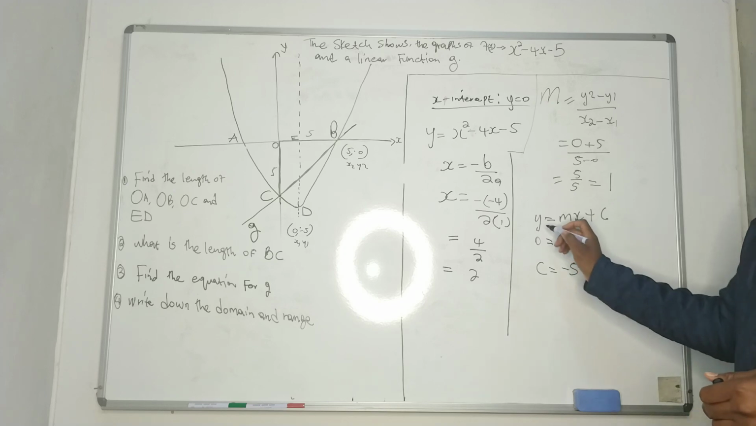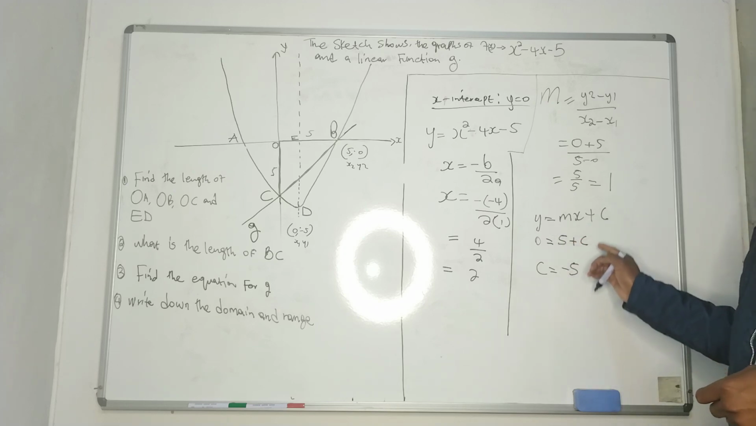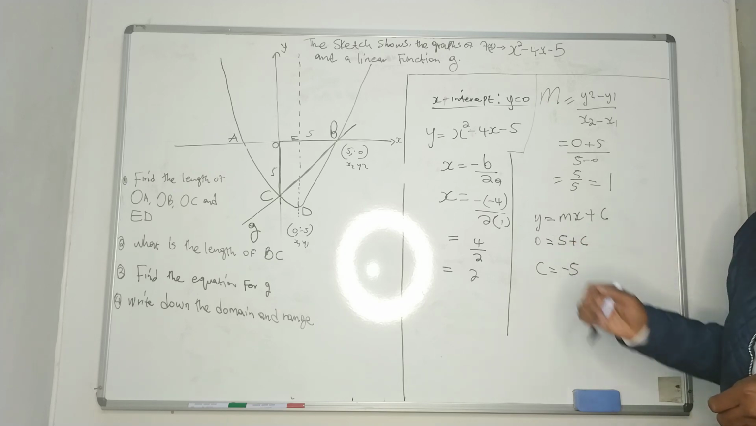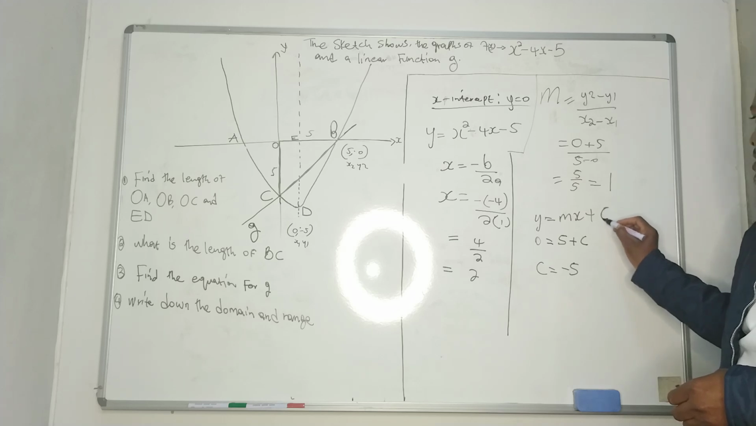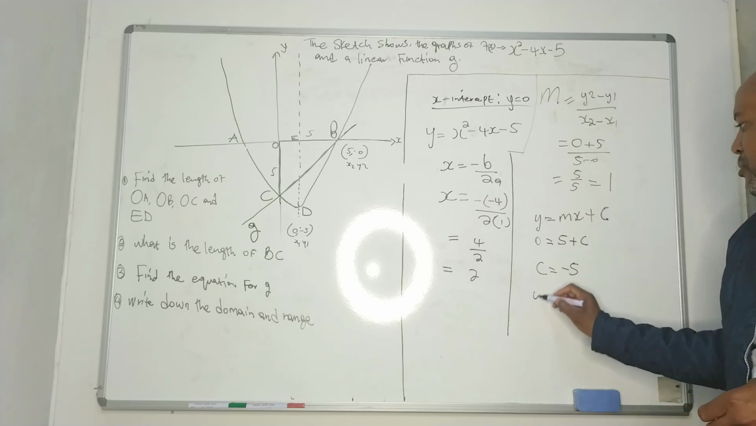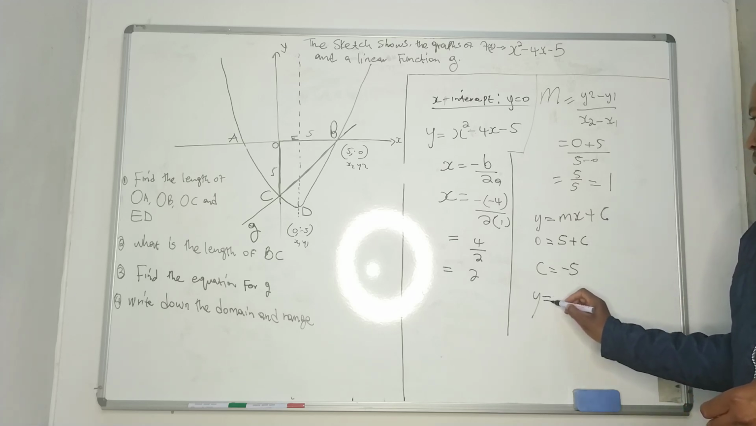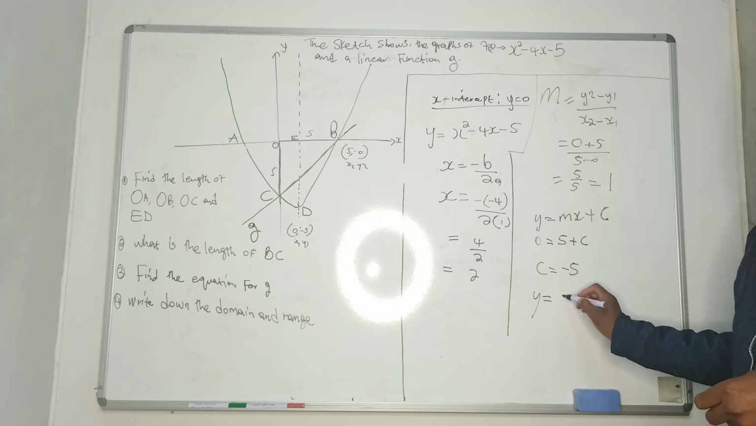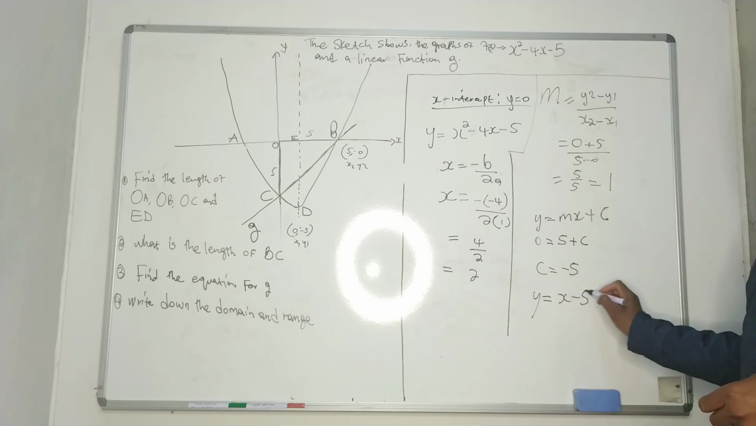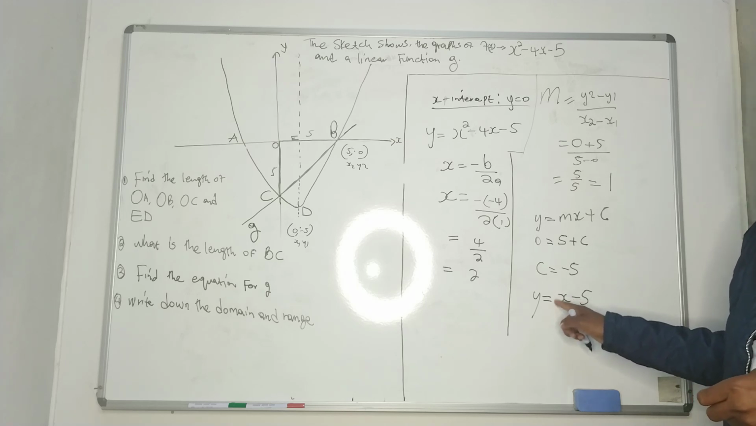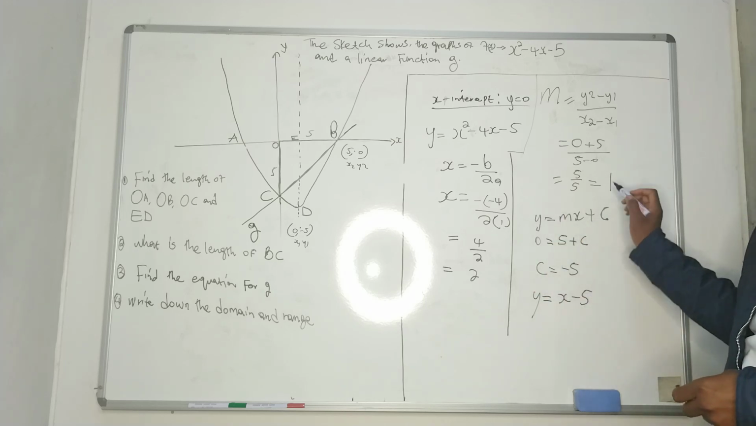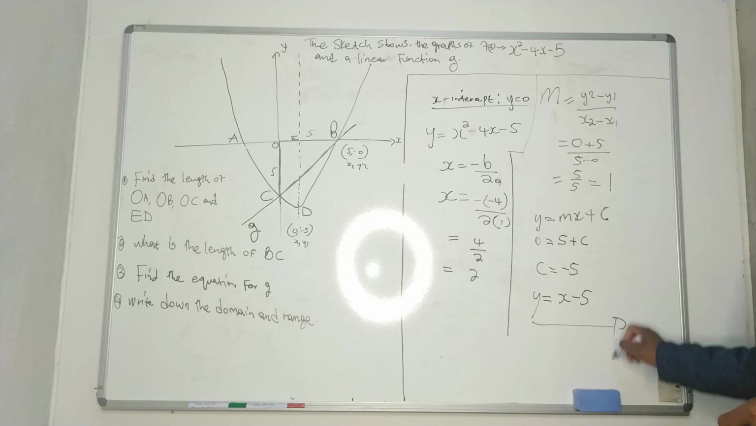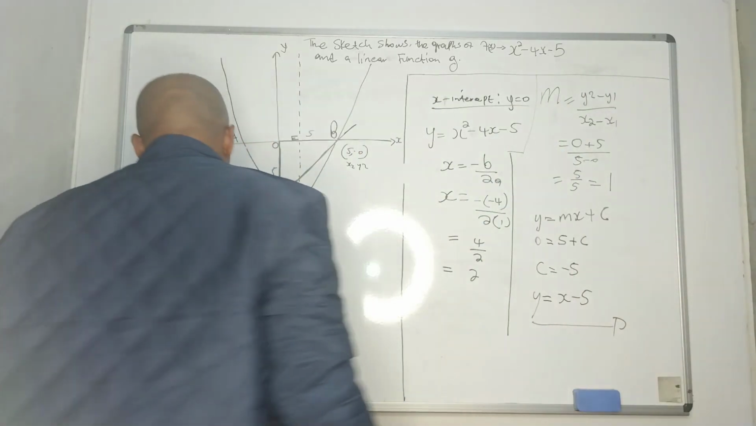You got your c, which represents what? The constant. So your formula says y equals x minus 5, because we said the coefficient of x, which is the gradient, is 1. That is the formula there.